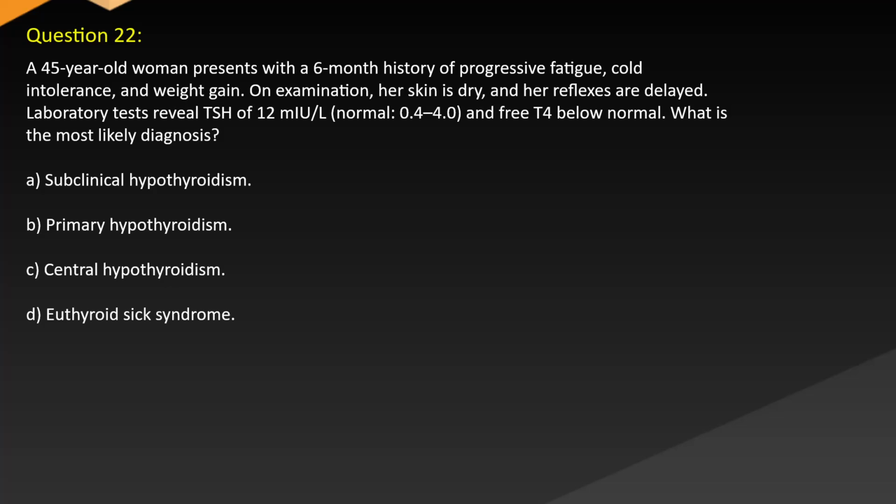Question 22. A 45-year-old woman presents with a 6-month history of progressive fatigue, cold intolerance, and weight gain. On examination, her skin is dry and her reflexes are delayed. Laboratory tests reveal TSH of 12, normal 0.4 to 4.0, and T3 below normal. What is the most likely diagnosis? A. Subclinical hypothyroidism. B. Primary hypothyroidism. C. Central hypothyroidism. D. Euthyroid sick syndrome.